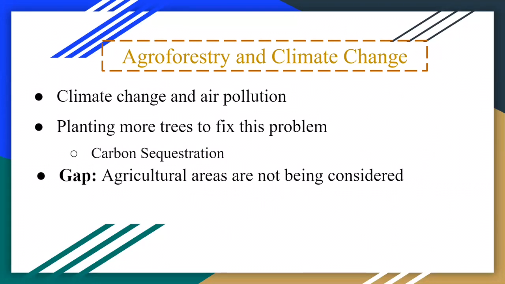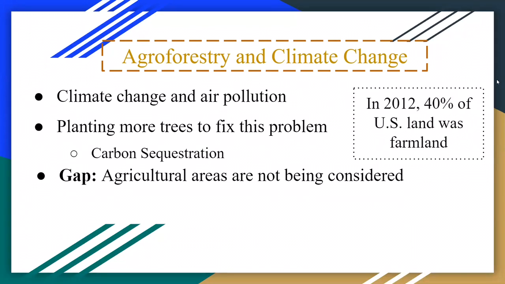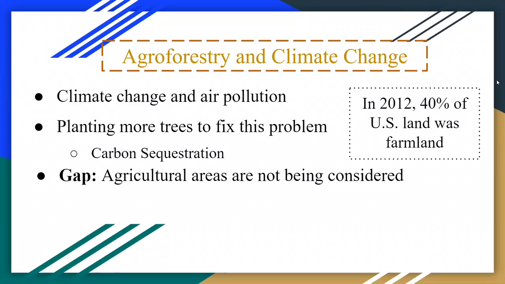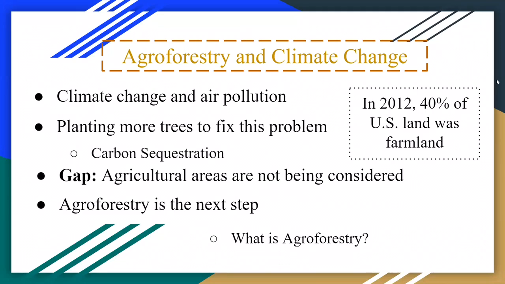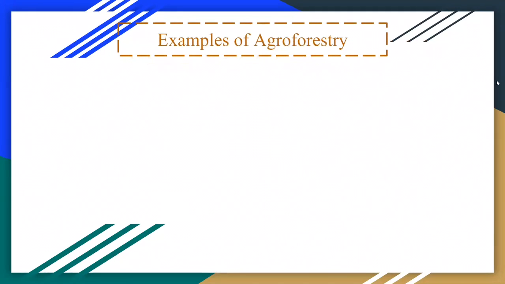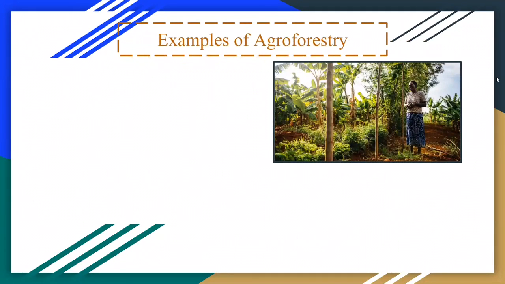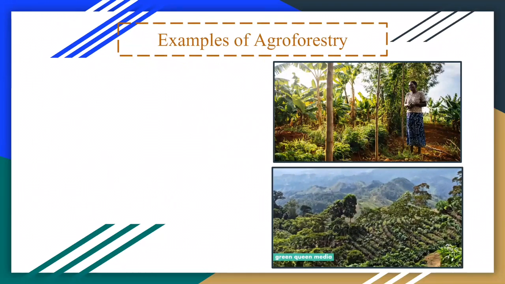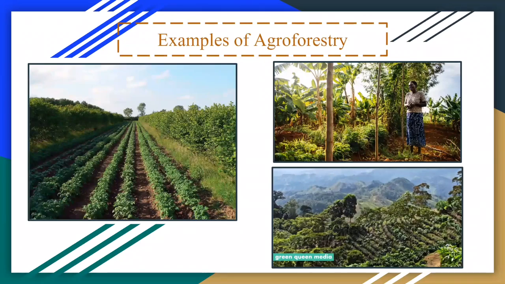One area that hasn't been considered when planting new trees is agriculture areas. Just to give you an idea of the potential land, in 2012, 40% of US land is farmland. My group believes that agroforestry is the next step to fixing this air pollution problem. So, what is agroforestry? Agroforestry is basically growing trees or shrubs with a crop to improve air quality and biodiversity. And these are just a few examples of what agroforestry looks like.